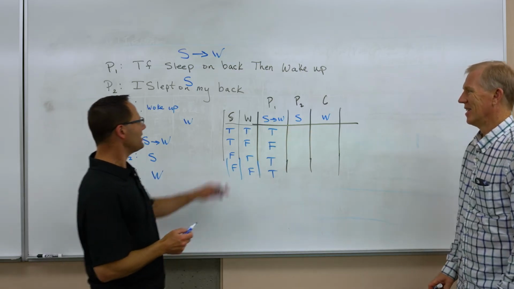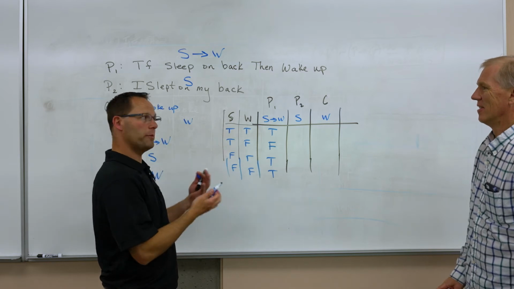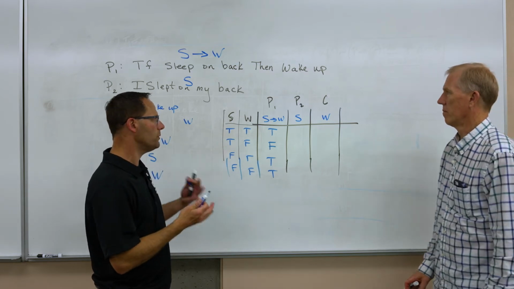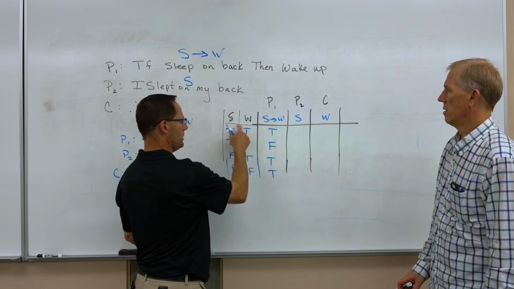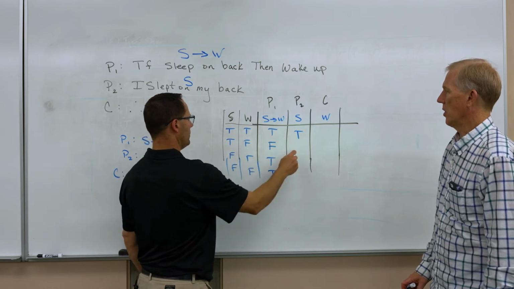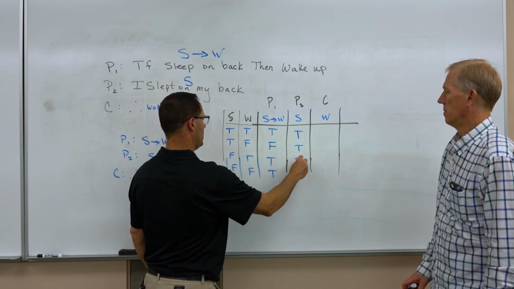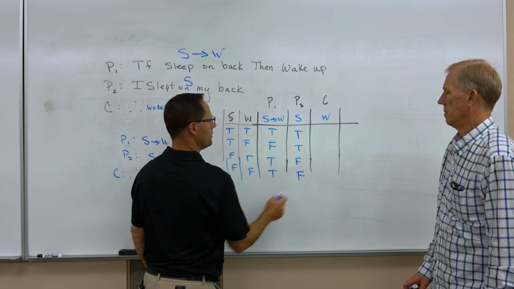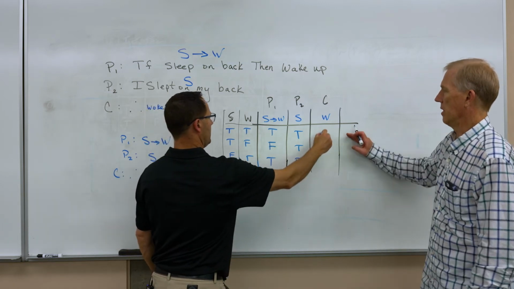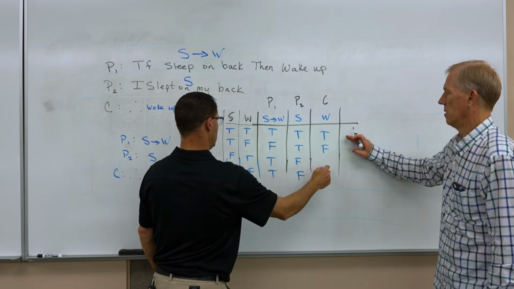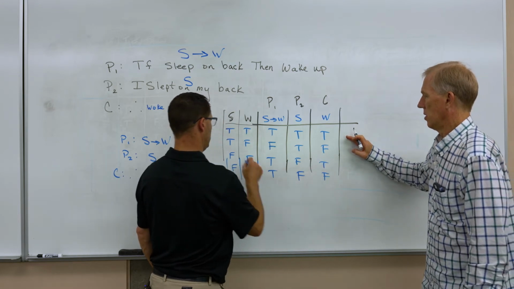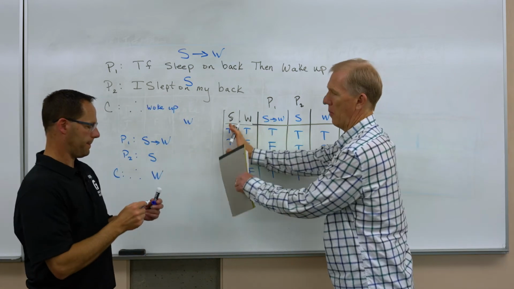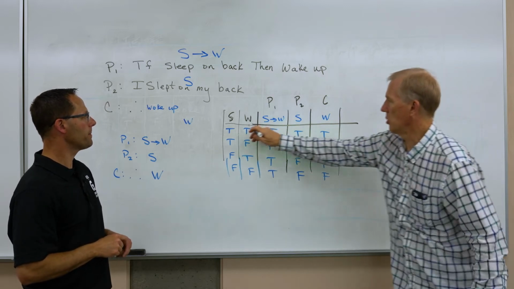You actually don't need these two, but we put them there for familiarity so that you'd be comfortable. It's a new thing. But this is S and this is S, so it's really exactly the same thing. Just copy it over. So you don't even need this, but we might as well. It doesn't hurt. I think it's helpful. And the W is the same with W. TF, TF. So in this case, we could have built this without backfilling, but it just helped us to see that these two led to this.